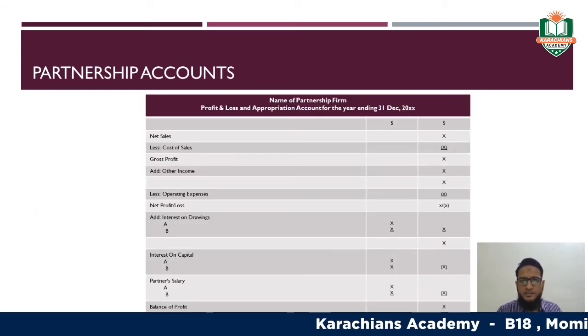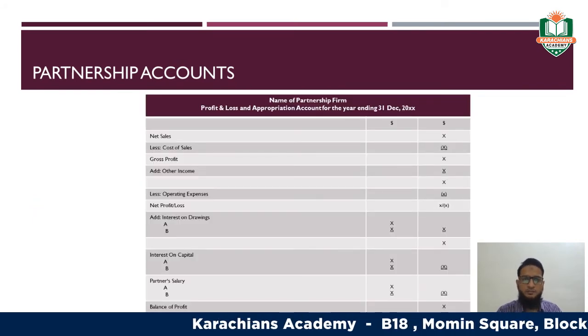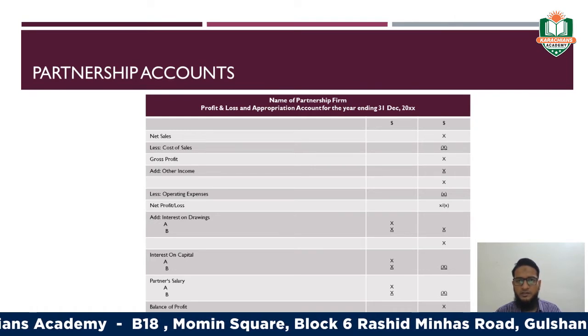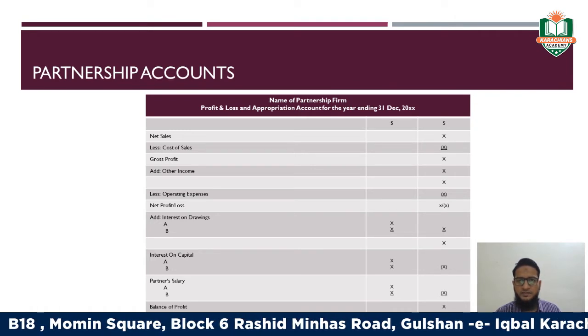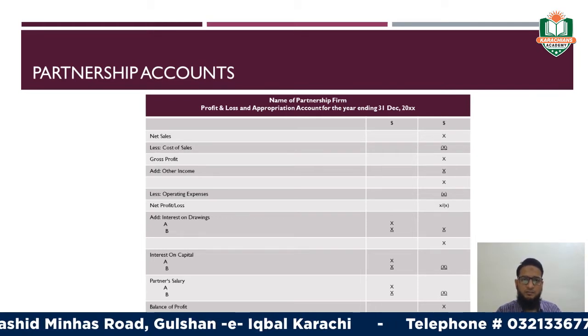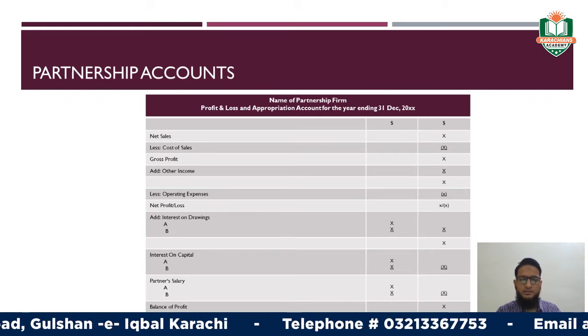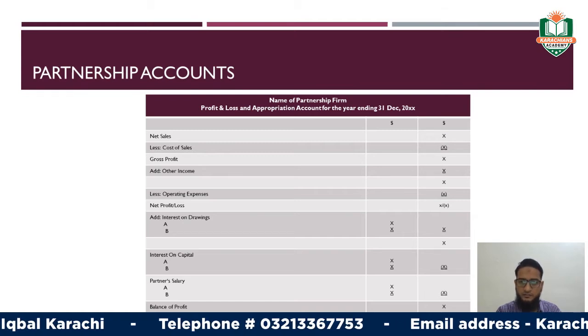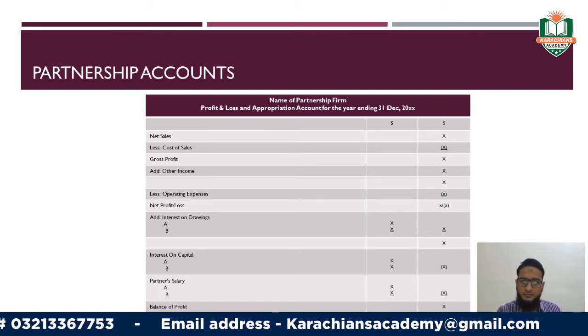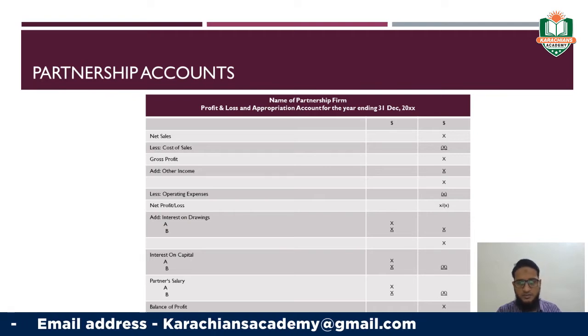Now, this is the format for the first statement, which is the profit and loss and appropriation account for the year ended 31st of December 200X, right? In this statement, you have to start from the sales. It means you have to draw a complete income statement, which starts from sales.